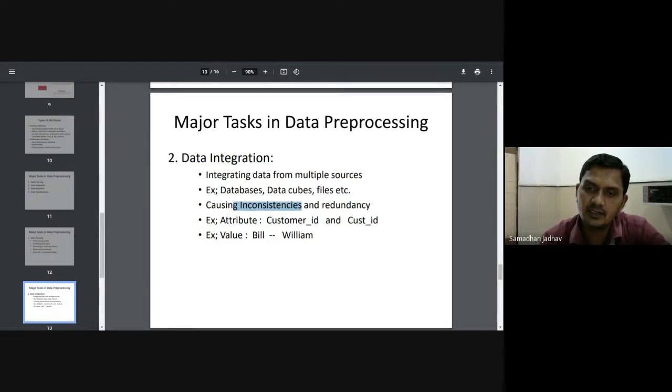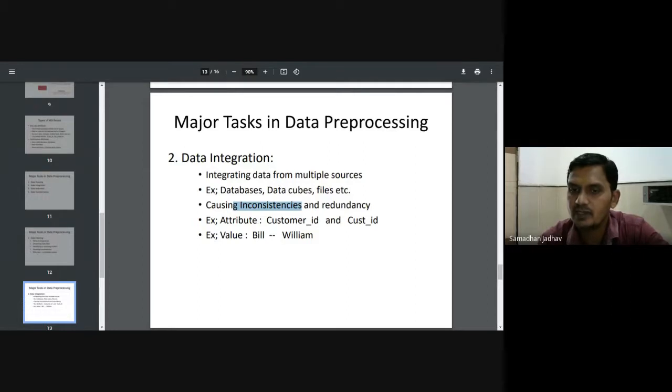Now, what is redundant data? When we integrate data from different sources, it should not have inconsistent and duplicate or redundant data. For example, there is an attribute customer ID in one database, and in another database there is a column cust underscore ID.